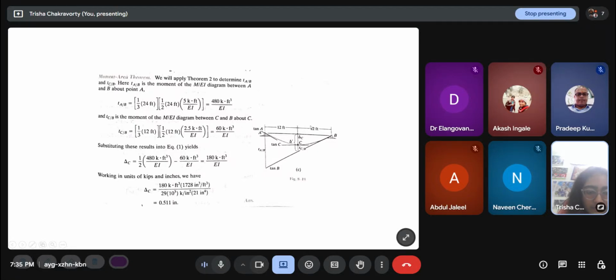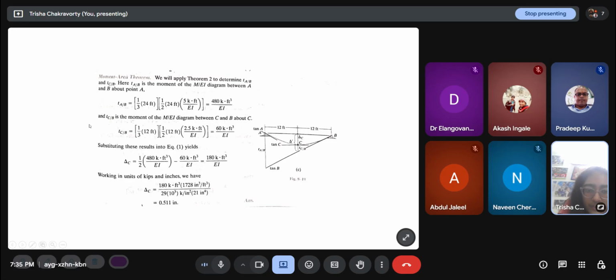This triangle and this triangle are similar. So once we have that, we need the length named delta dash here. If we have t C/B, then delta dash minus t C/B will be delta C, which is what I need. So my first step is to find out t A/B.